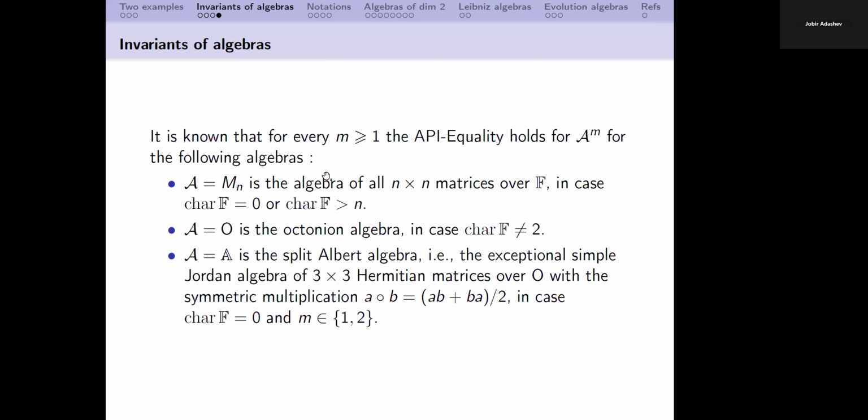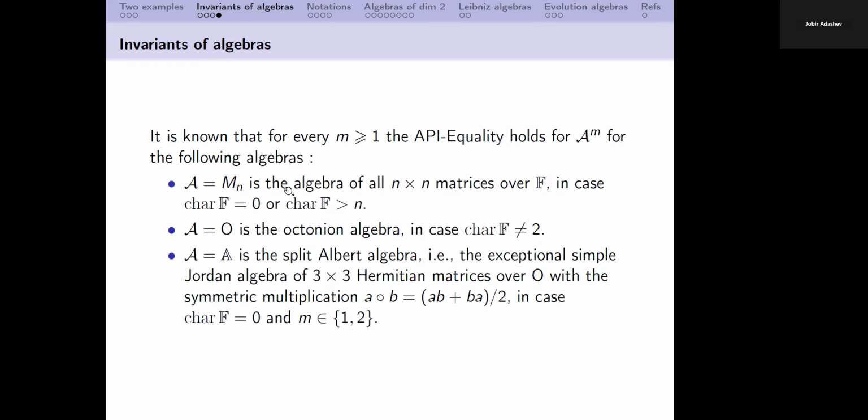Okay, and after this definition, I would like to consider classical cases, very well-known cases where this AP equality holds. The most classical case, of course, is the case of n by n matrices. So we have several n by n matrices. Here I would like to repeat that we have this index m, so we do not work with just one algebra, we work with several copies of this algebra.